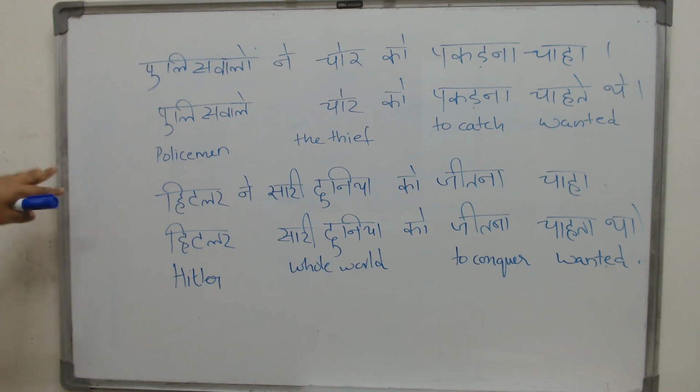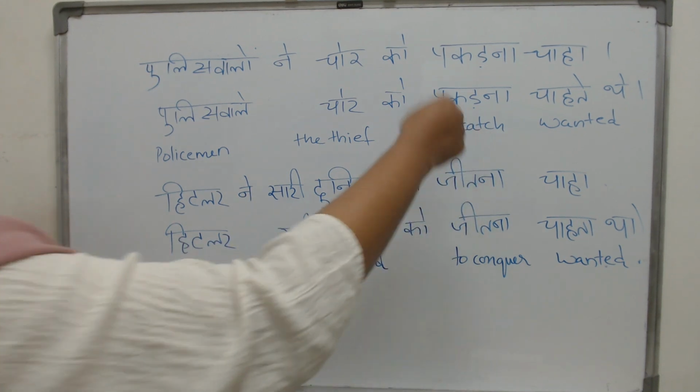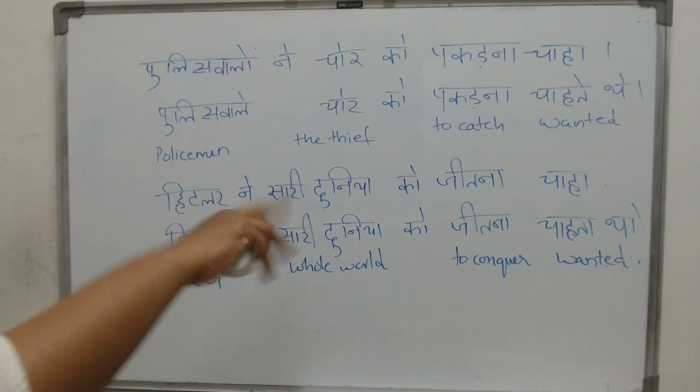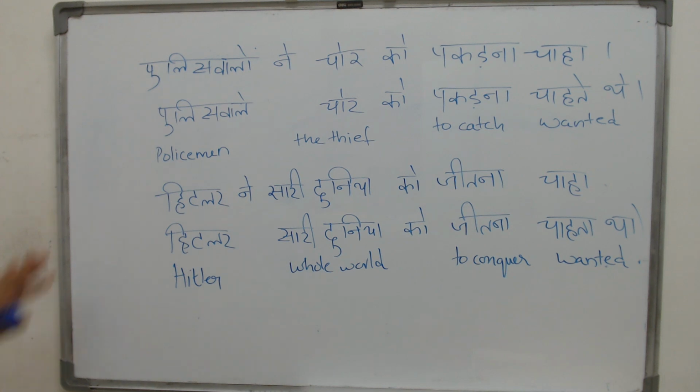Now we have done so many present tense questions. Now notice all the present tense and the past tense. They are all simple past and simple present. We are not going into the continuous. Continuous means what? Then there will be an ing: catching, conquering, drinking, sleeping. If we go to the continuous present tense, or what we call the apurna vartaman kal, or the apurna bhoot kal, then it will turn to the ing form. We are not going there. We only have to worry about the simple present tense and the simple past tense.